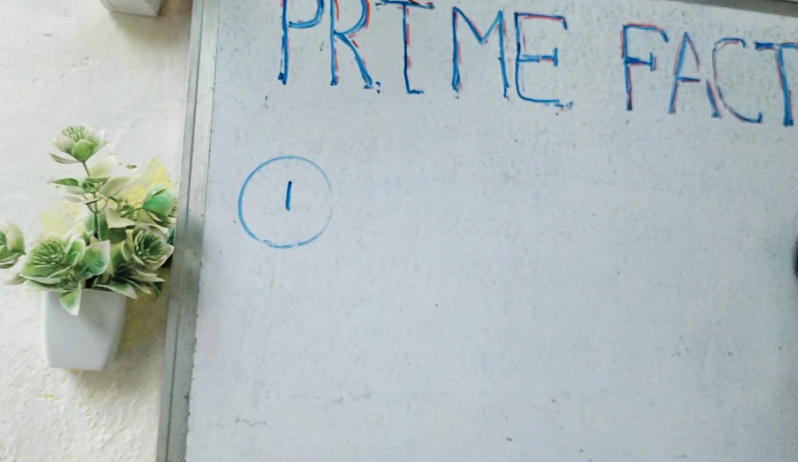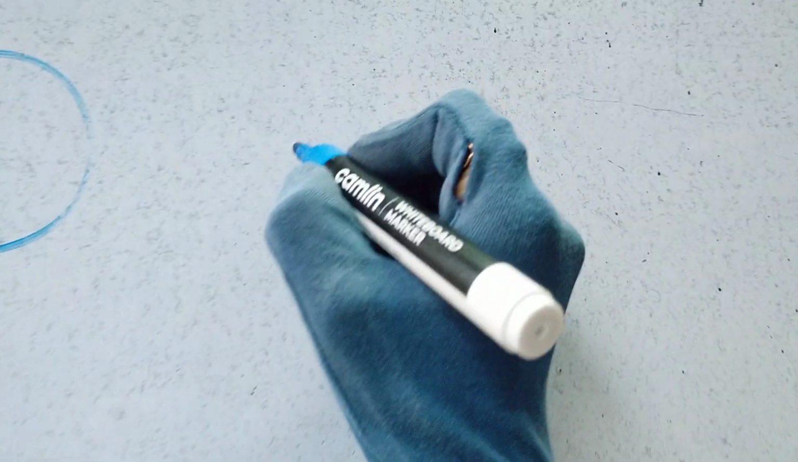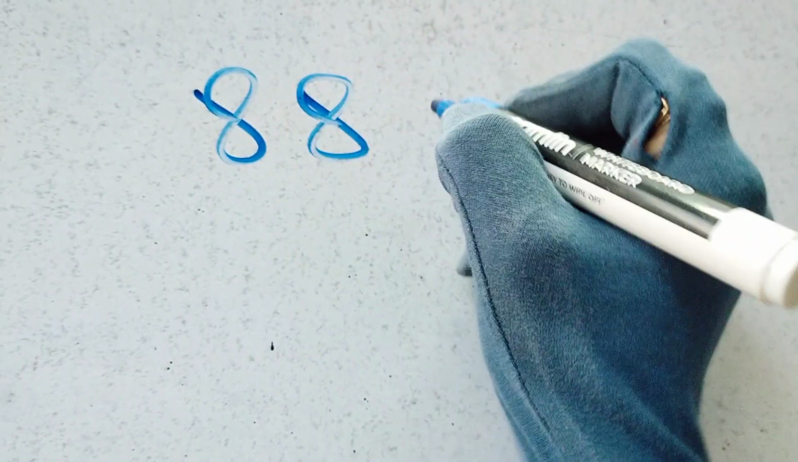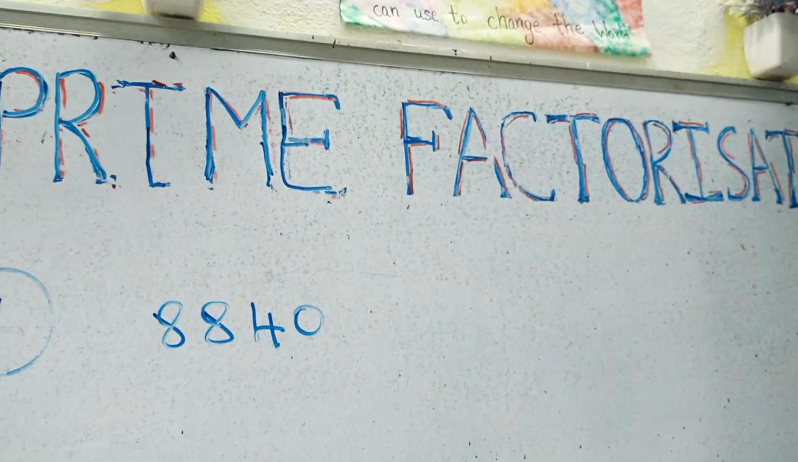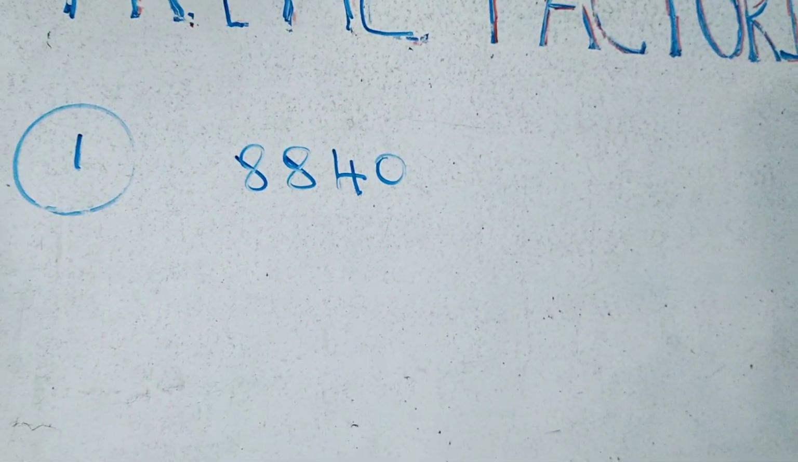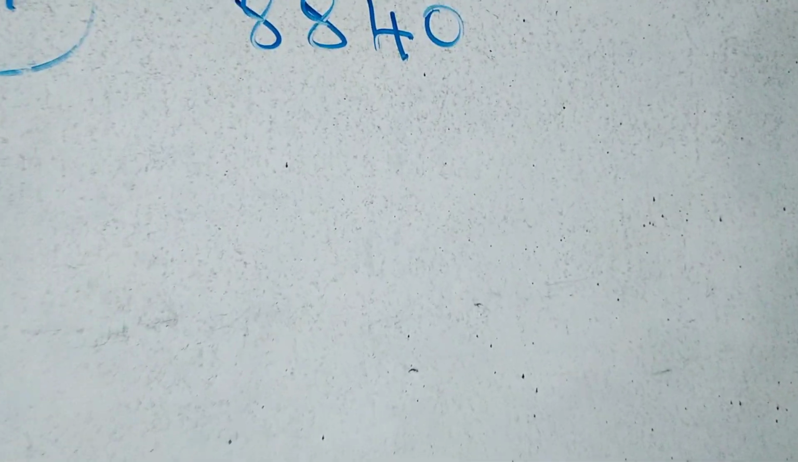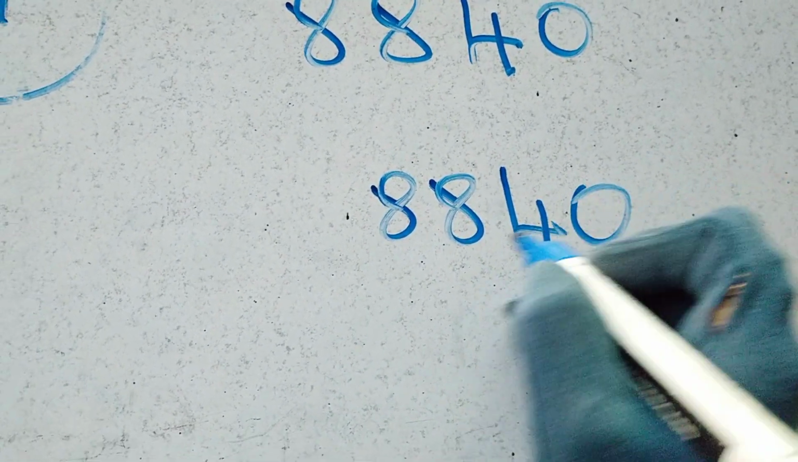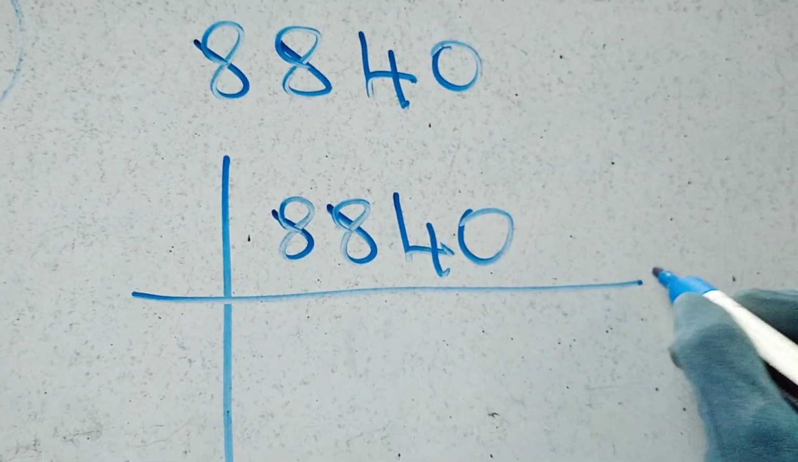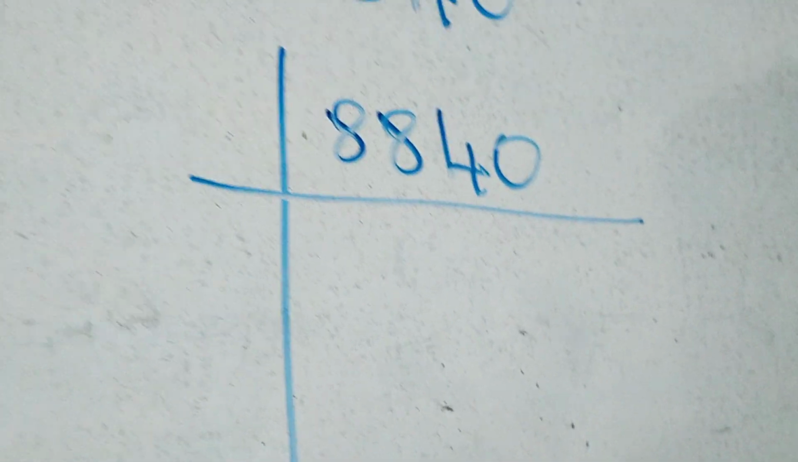So first we'll do the division method. Now for example, you take this number 8840. You have to find the prime factorization of this number. First we are doing the division method now. You're understanding, kids? So you have to start dividing.